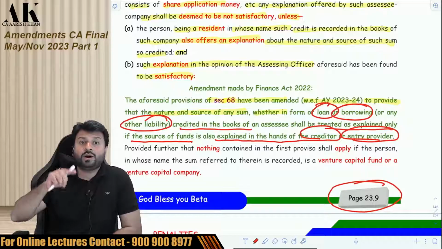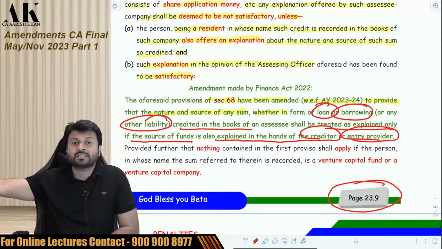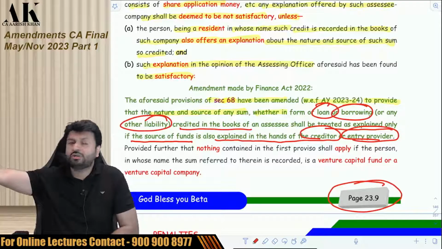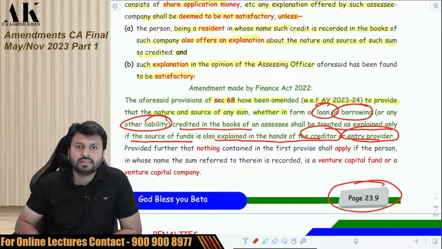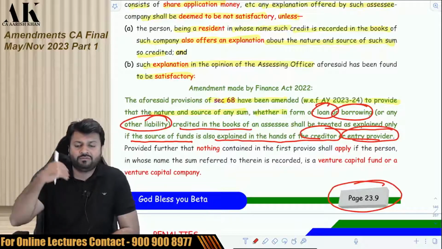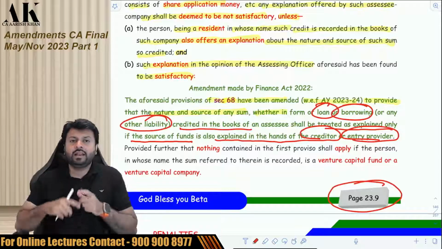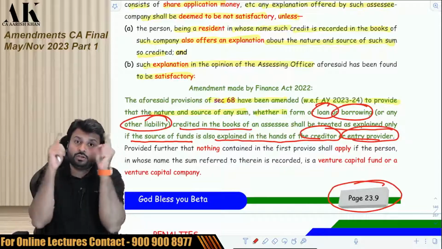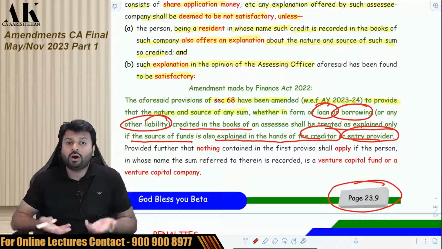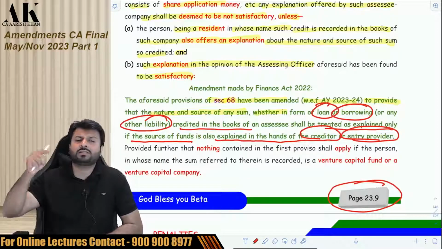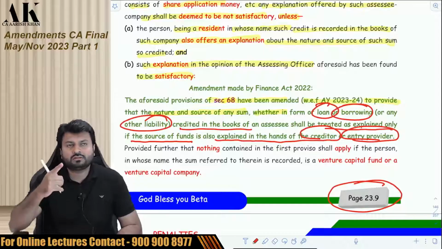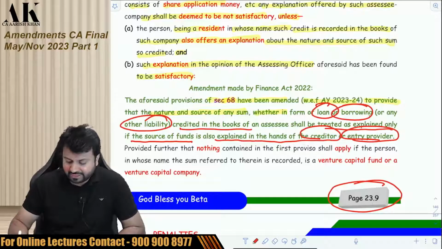So you have to provide the details of that person also. We will ask questions to the lender who has given you the loan, and that lender also has to explain from where he has got the money. If the lender is not able to explain, then you are gone. The borrower will be gone. The borrower will be liable under section 68. So this is the dangerous amendment made by Finance Act 2022.